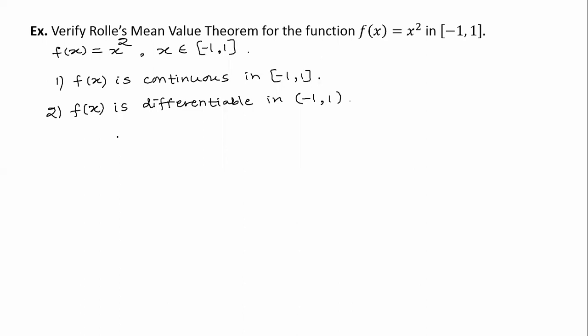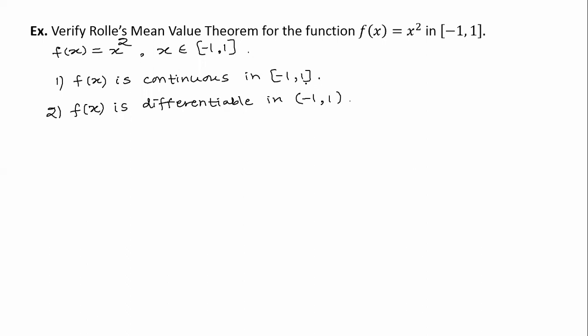The meaning is that, see, if you find the derivative of x square with respect to x, it is 2x in this case, and you put any real value from -1 to +1, it will never happen that f dash of x will be infinity. So I want to say that f dash of x will always be finite and not in indeterminate form for any real value of x in this interval.